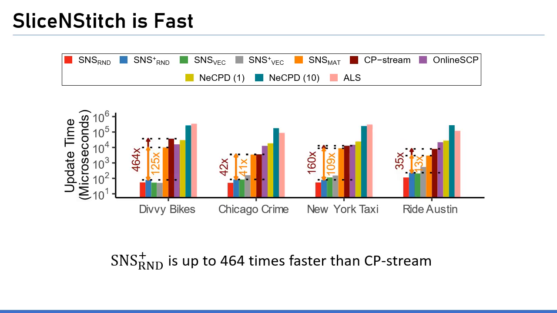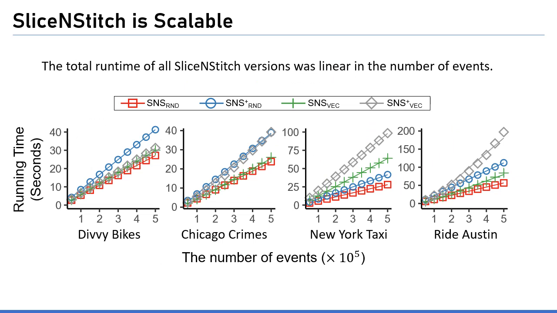All versions of SliceNStitch update factor matrices significantly faster than the fastest baseline, CP3. Especially, SliceNStitch random plus is up to 464 times faster than the fastest baseline. SliceNStitch is scalable with respect to the number of events. That is, its running time is linear to the number of events.